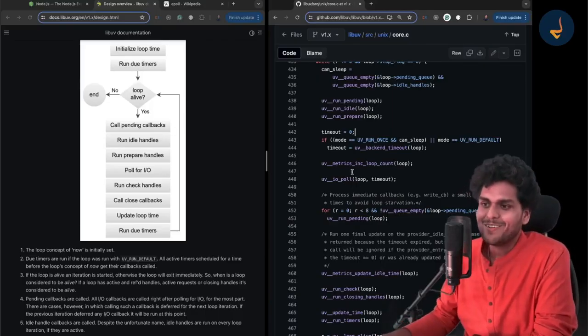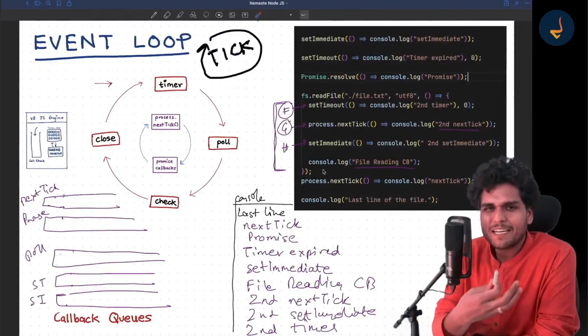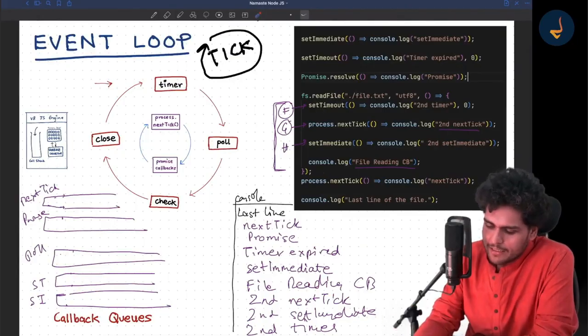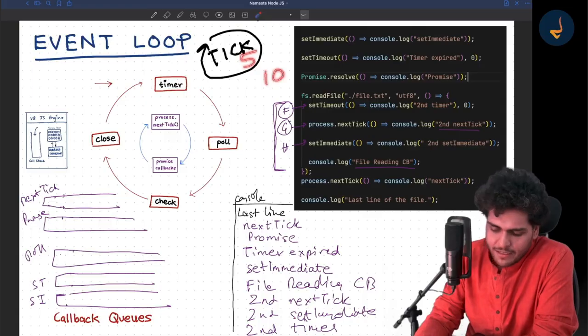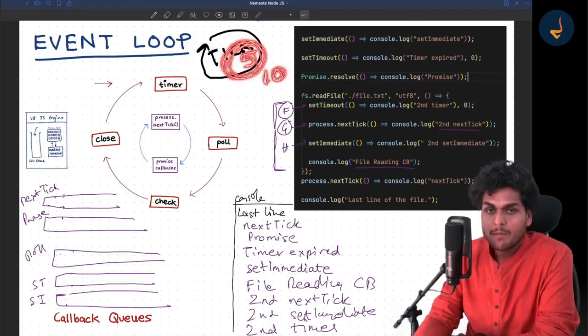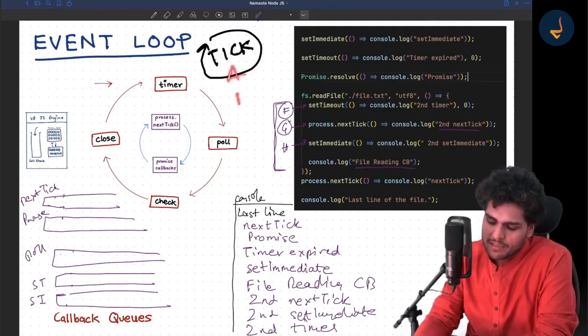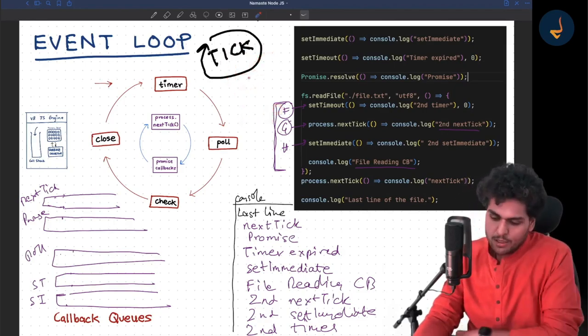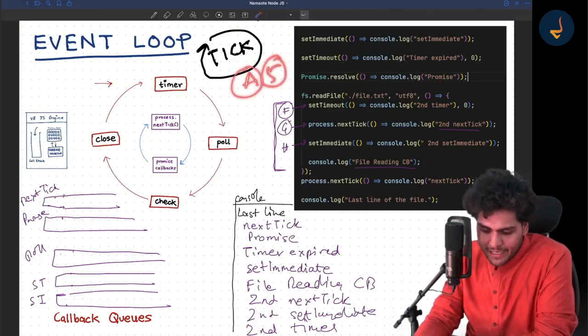Now I know it can be a little complex, but if you listen to me very carefully, I can explain how it calculates. See, it goes to the timer phase. It knows which set timers are expiring, right? Suppose there are 2 timers, one is 5 seconds, one is 10 seconds, okay? So it will see which timer will expire the earliest. Suppose there are 3 timers, A, B, C. This is 5 seconds, this is 7 seconds, this is 10 seconds. So it will find out which timer will expire the earliest, right? So timer A with 5 seconds will expire the earliest, right?